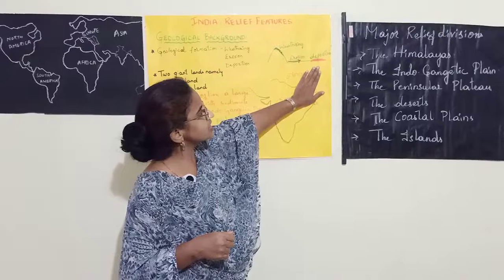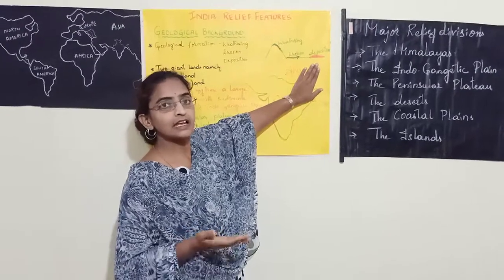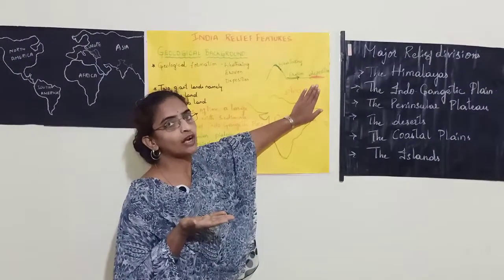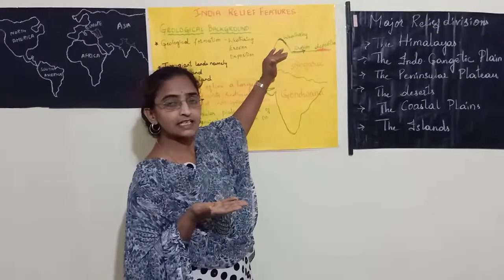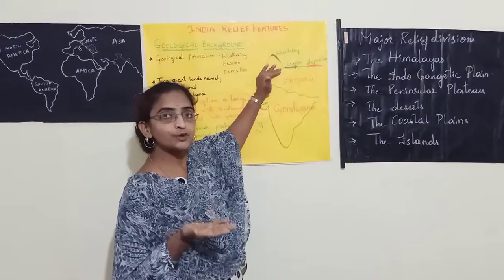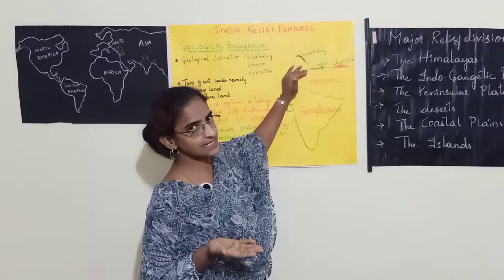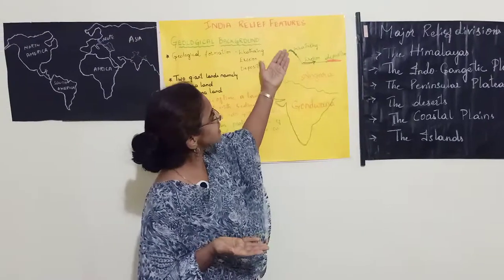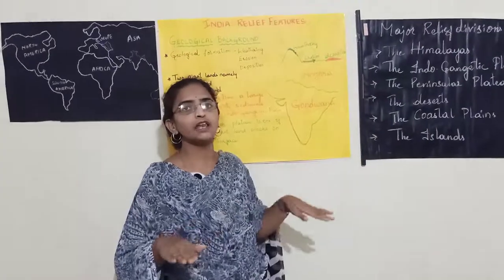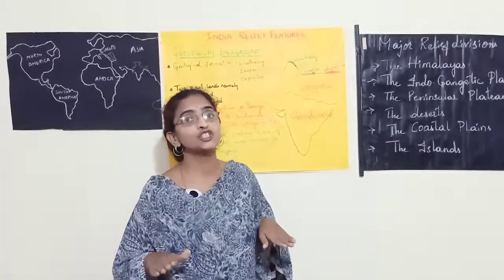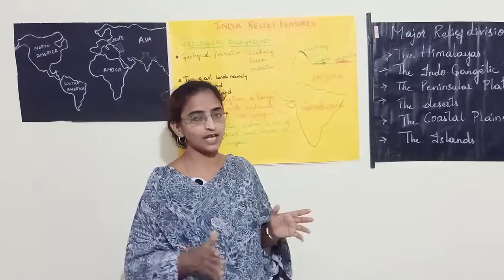This deposition results in lifting up the land, which is called aggradation, and weathering down leads to reducing the elevation, which is called degradation. See, in this degradation and aggradation process, the form of the land and its relief is changed, right?